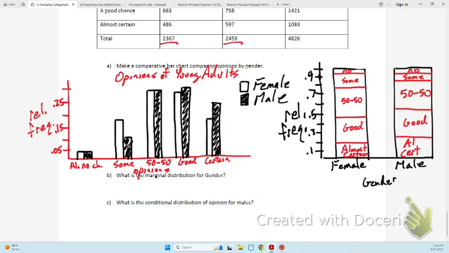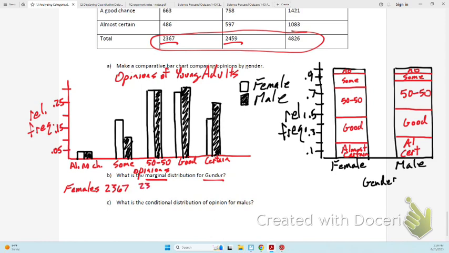Marginal distribution for gender. So first, go to the margin for gender, and I can see it right there. It's underlined up there. This is the marginal distribution for gender. So for females, it's not very specific here, so I'm just going to say everything. Females were 2367. I'm going to divide by the total, and that is .4905.